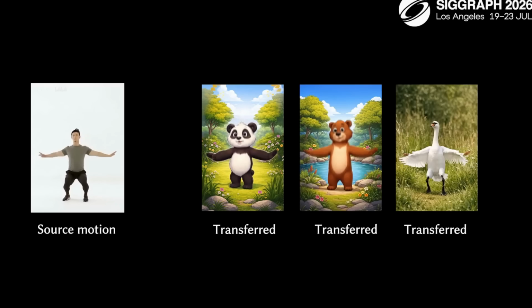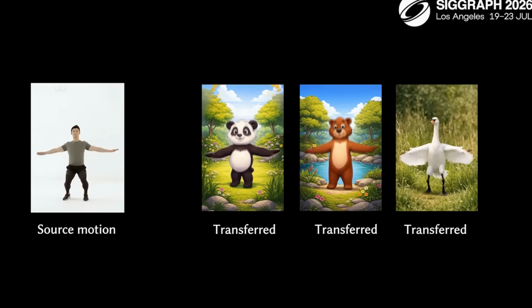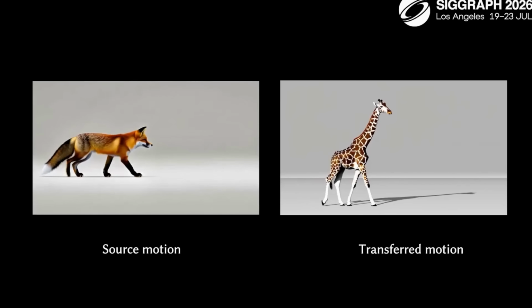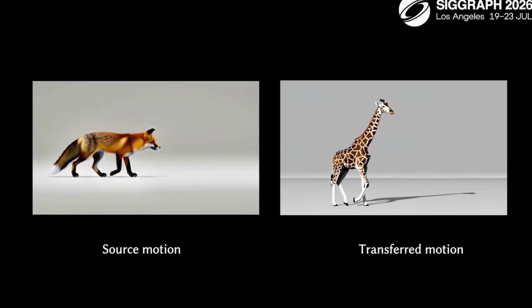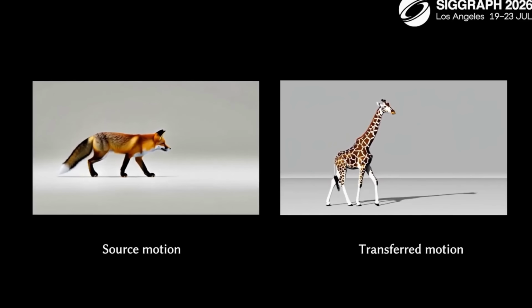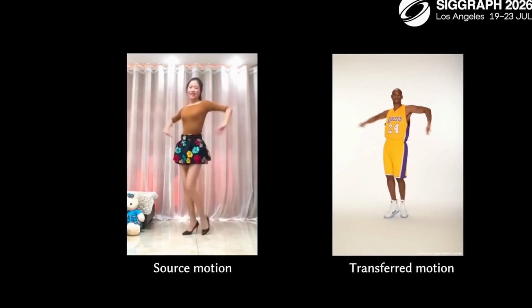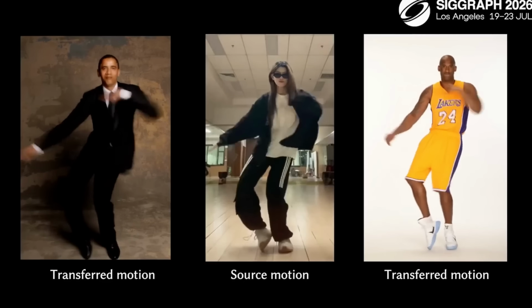This works for a ton of different environments. Here's a really tricky example where we transfer the movements of this fox to a giraffe, which has completely different proportions, but it's still able to handle this very well. And of course, this can also handle dancing, as you can see here.